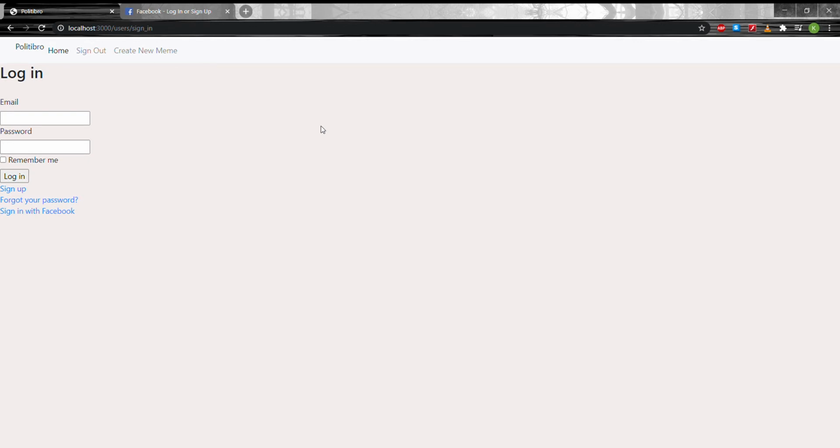Politibro is essentially a forum or a message board where users can create their own memes or images, post them, and then have other users comment on them.